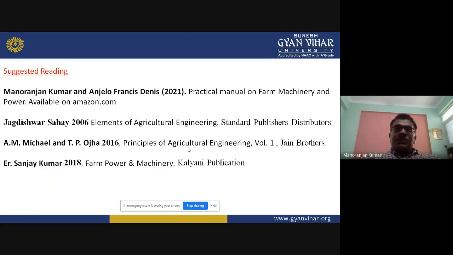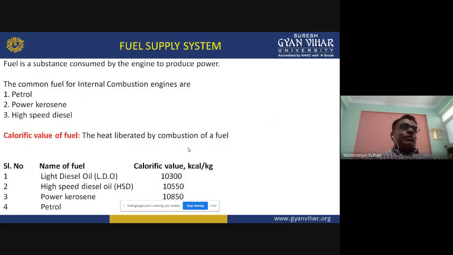So let us start our topic, the fuel supply system. Before starting how the fuel is supplied, we should know what fuel is. Fuel is a substance which is consumed by the engine to produce power.